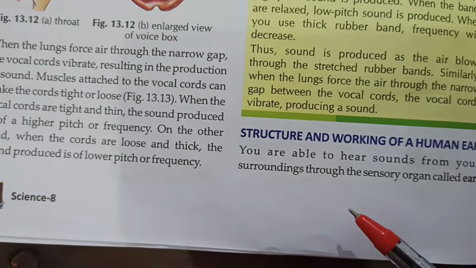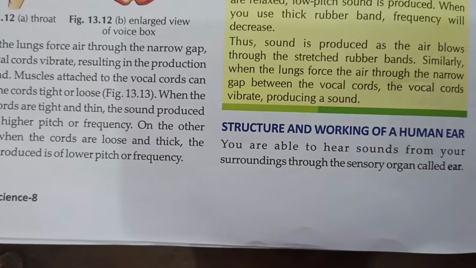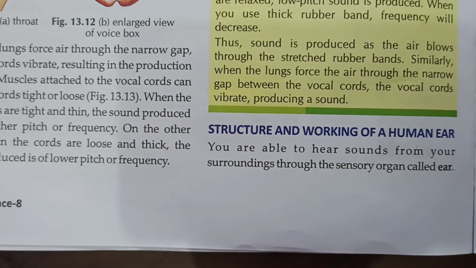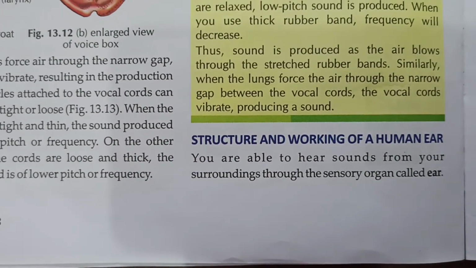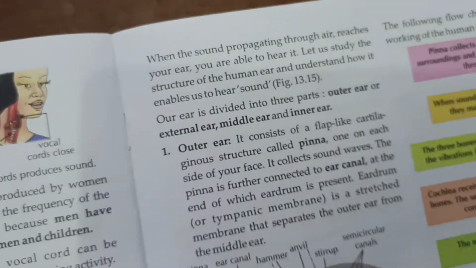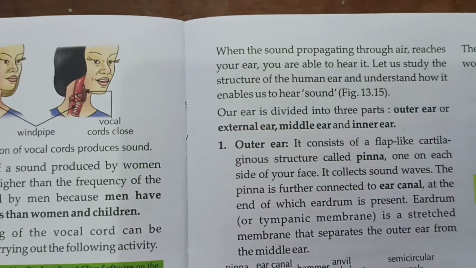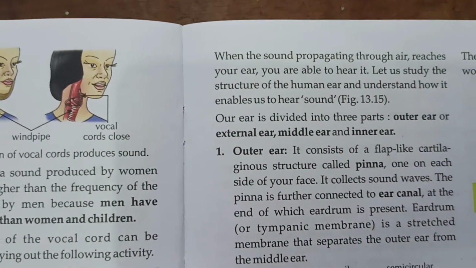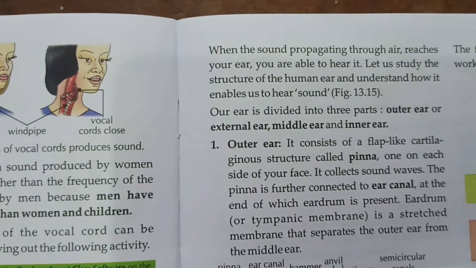Then we see the structure and working of a human ear. You are able to hear sounds from your surroundings through the sensory organ called the ear. When the sound propagating through air reaches your ear, you are able to hear it. Let us study the structure of the human ear.